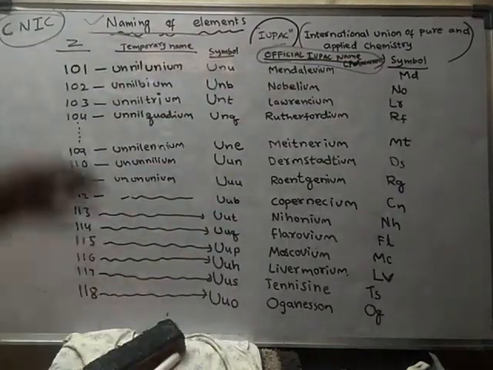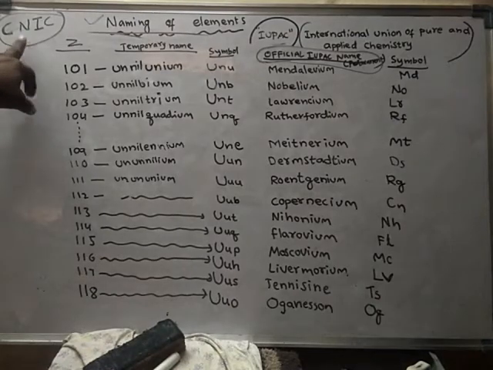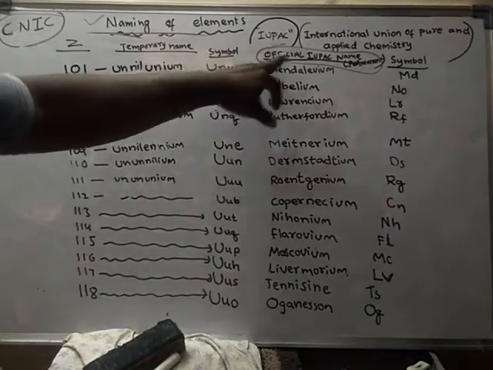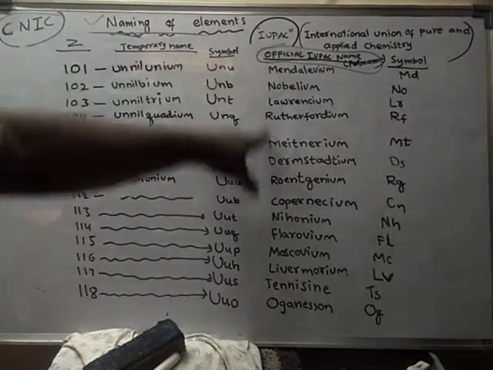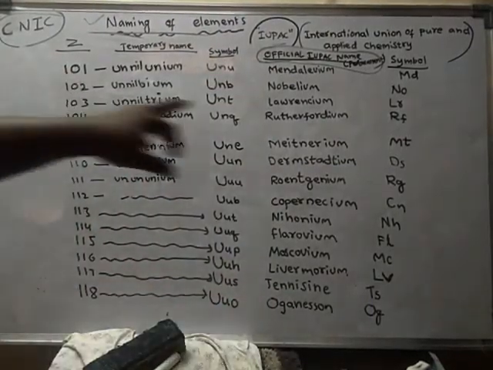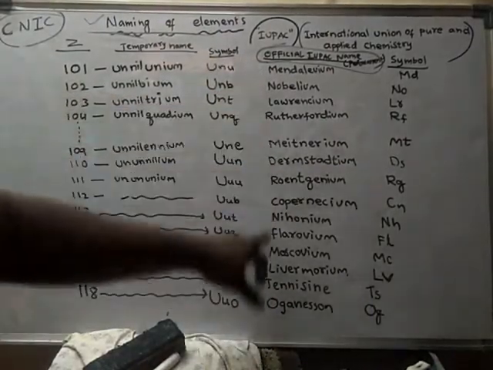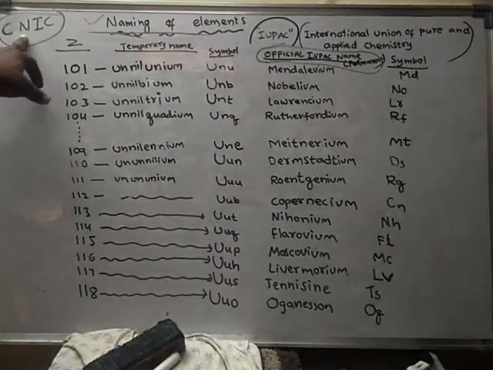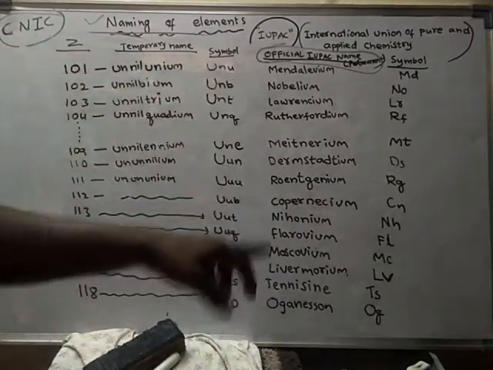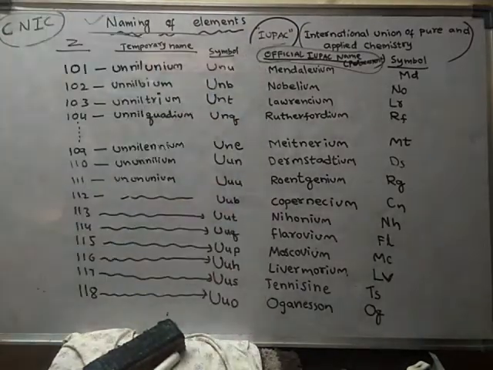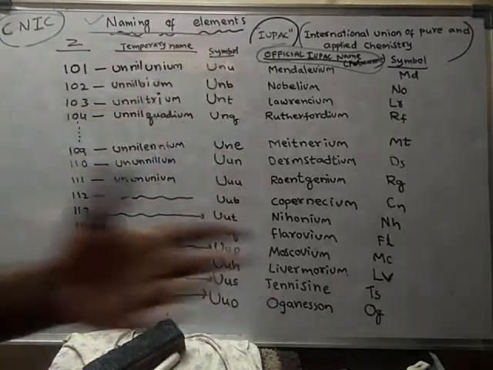If this agency does not approve the official IUPAC name, then these names should not be used. All these names have got permission from CNIC, which has approved them, hence we are using these names. If CNIC does not approve, then we cannot use these names.